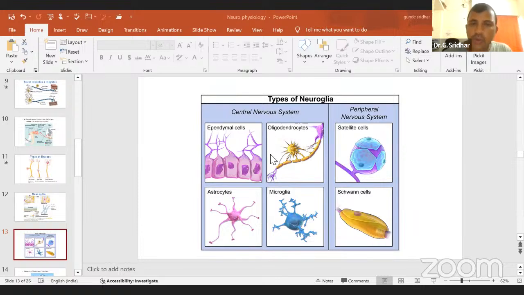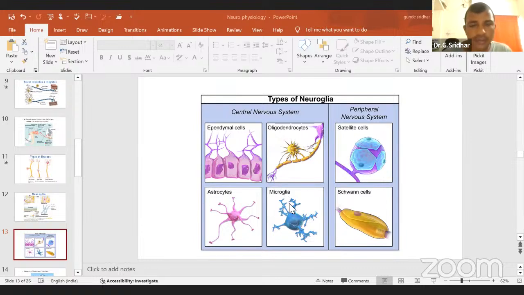Then I'm coming to the oligodendrocytes. Oligodendrocytes are mainly useful for structural support. Astrocytes are mainly useful for functional support. For example, the Schwann cell maintains the myelin sheath in the peripheral nervous system. In the central nervous system, these oligodendrocytes are useful to synthesize or form the myelin sheath around the axons.